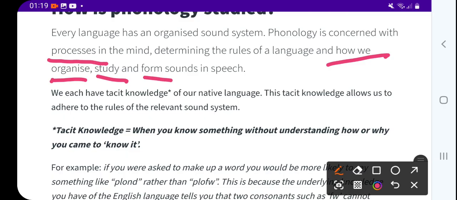In other words, how our mind accepts the rules, generalizes the rules and then how we speak, right? For the same text, if three people are speaking, their sound will be different, right? So that study is called phonology.